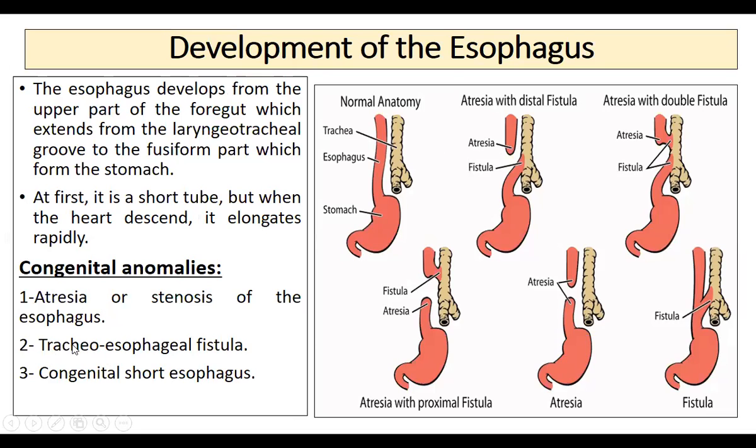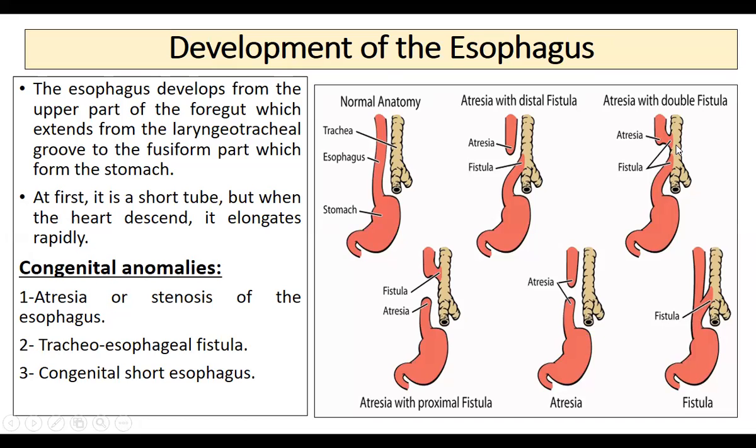Then sometimes it also leads to tracheoesophageal fistula. If you see here, sometimes the esophagus, instead of opening directly into the stomach, starts opening into the trachea itself. That is called the tracheoesophageal fistula. You can see a fistula here as well.